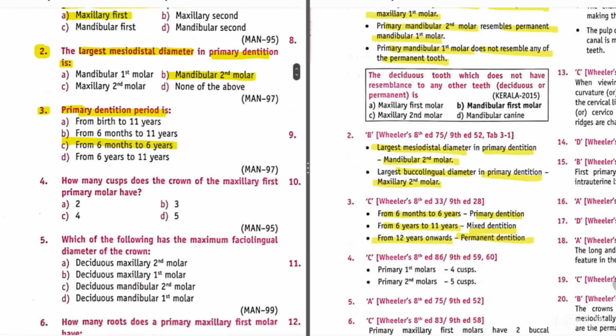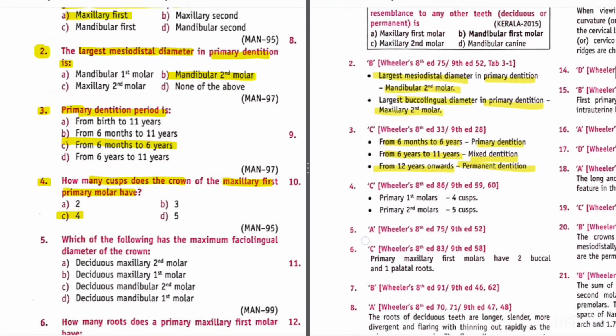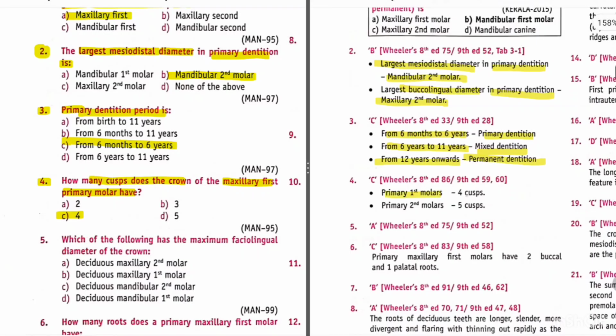Question 4 is, how many cusps does the crown of maxillary first primary molar have? So its answer is 4. Answer is C, which is 4. Its explanation is, primary first molar has 4 cusps, primary second molar has 5 cusps.